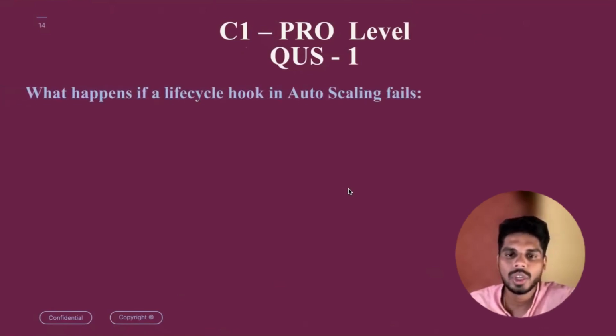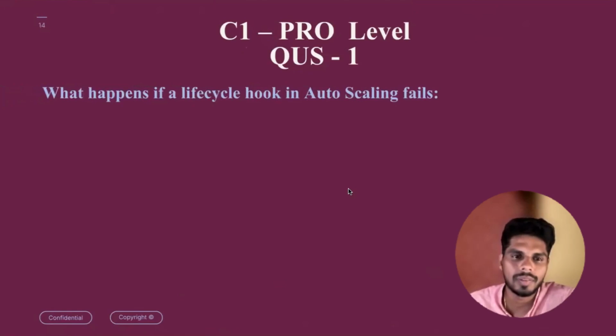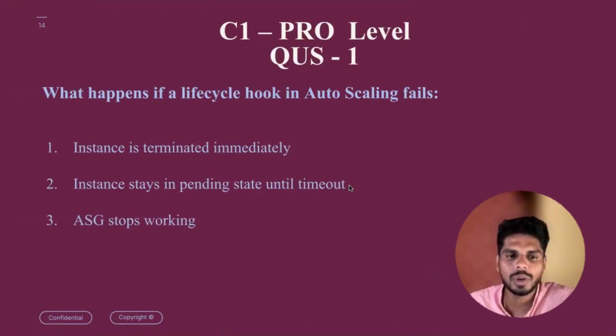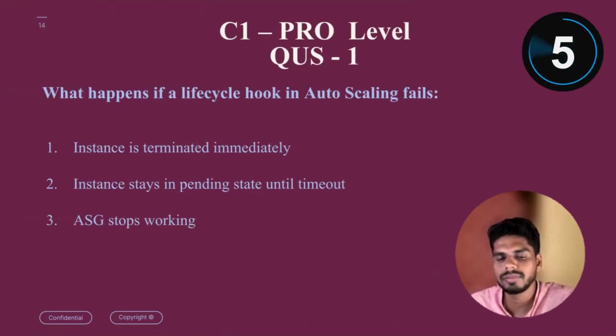Okay. So first question, pro level. What happens if a lifecycle hook in auto scaling fails? First option, instance is terminated immediately. Second one, instance stays pending. Third one, ASG stops working. 5 seconds to identify.